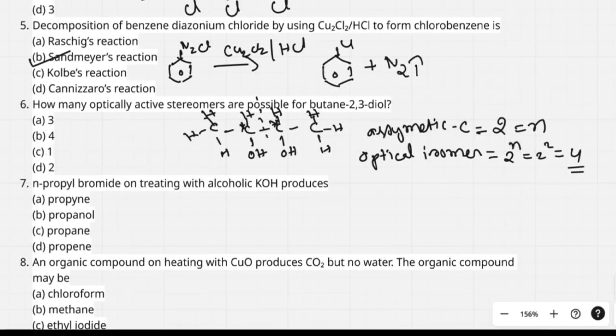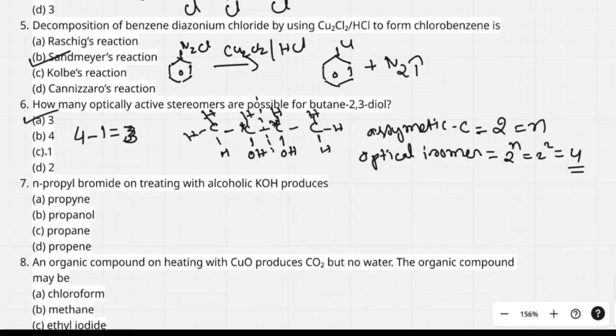What is meant by meso compound? Meso compound is one which is optically inactive due to the presence of symmetry. Here it has symmetry. It has one meso compound. So the number of optically active isomers is 4 minus, how many meso compounds do you have? 1. 4 minus 1, 3. So option A is correct.